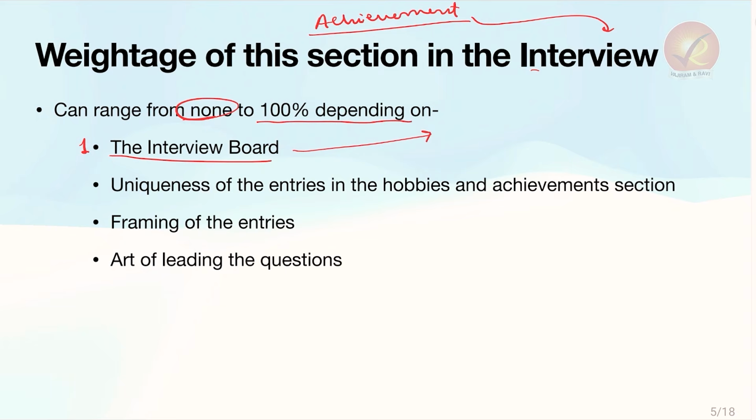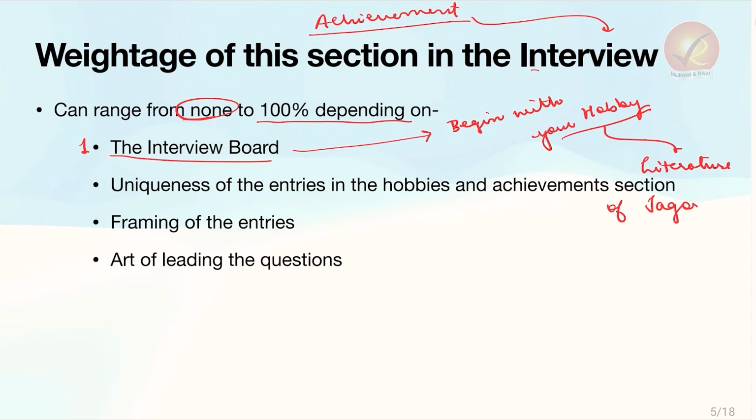There are certain interview panels or interview boards headed by certain UPSC members which tend to ask a lot of questions from your DAF. There are certain boards, certain panels that begin with your hobby. Let's say your hobby is literature of Rabindranath Tagore.